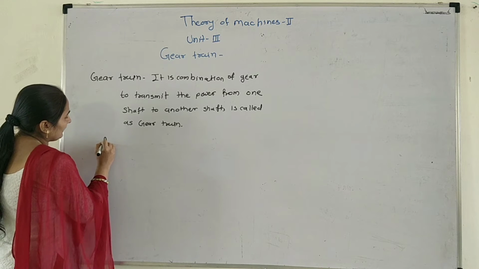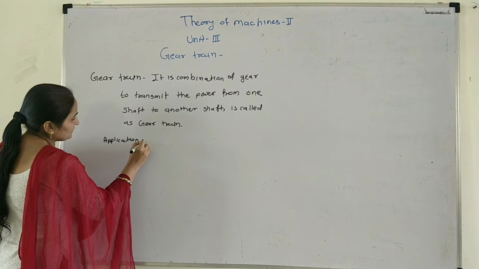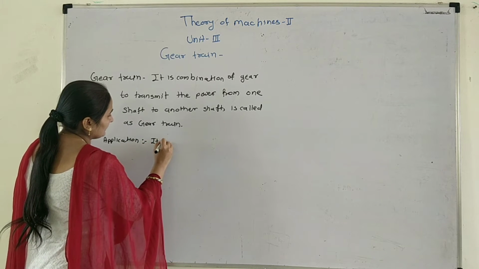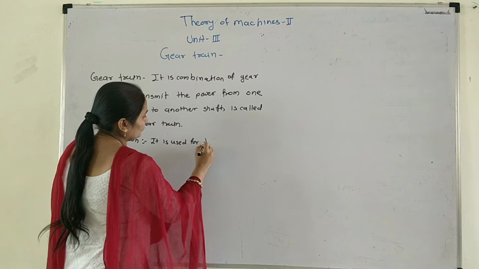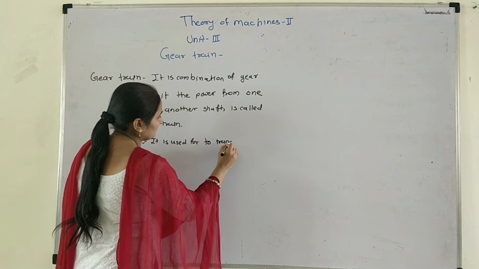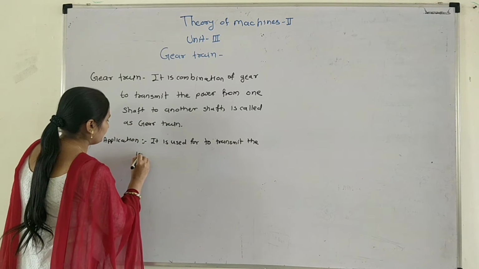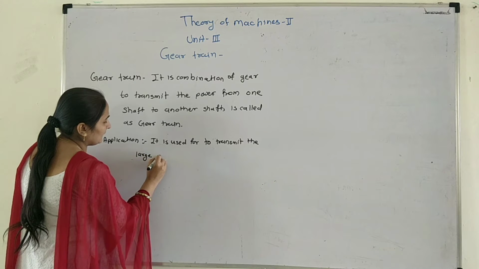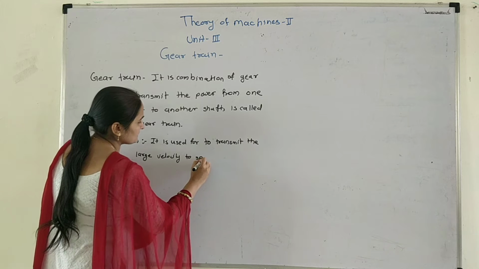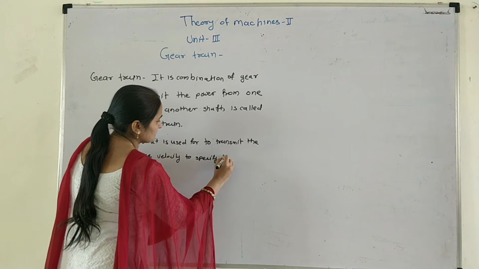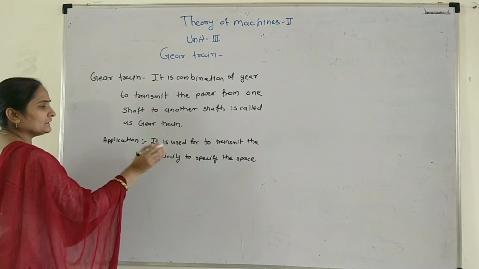Okay, then the application: it is used to transmit the large or high velocity within the space.